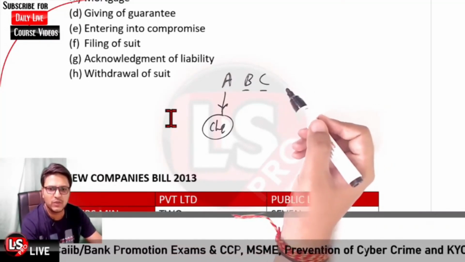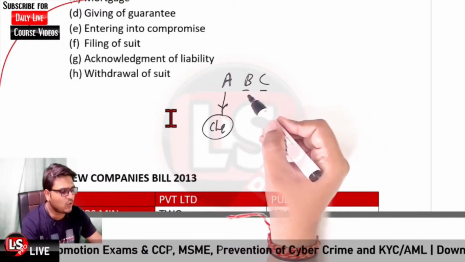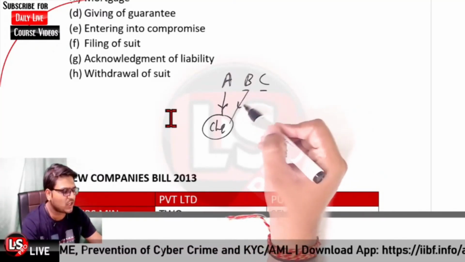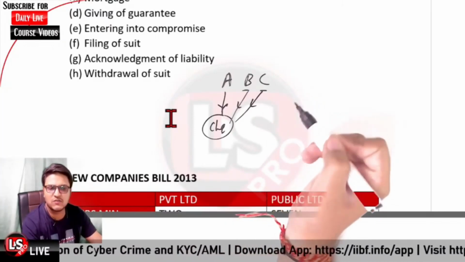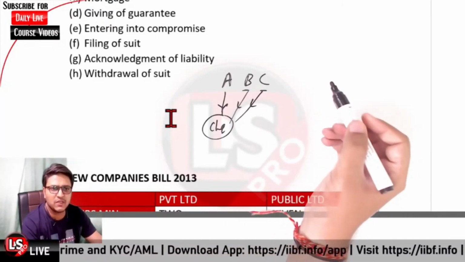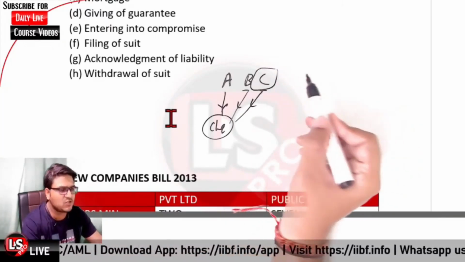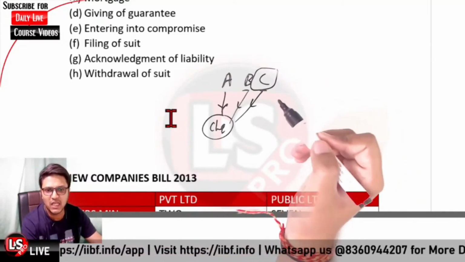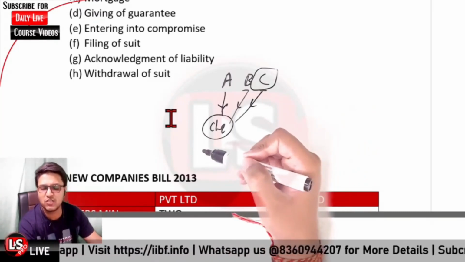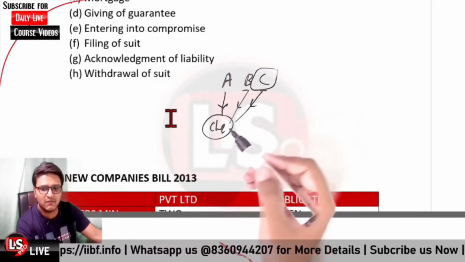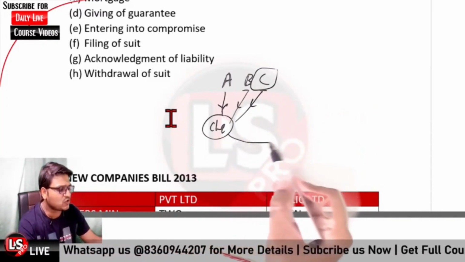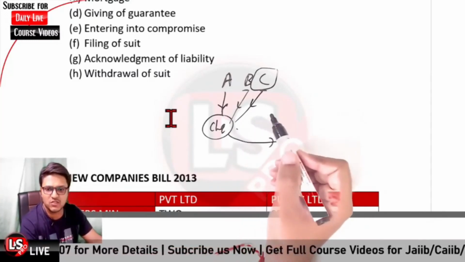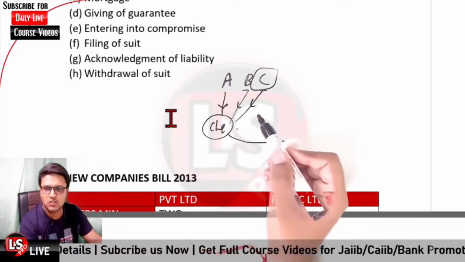So let me tell you, B or C can countermand the check. They can stop payment. They can give the instructions for the stop payment of the check. Even if C is a sleeping partner, not an active partner, not involved in the business activities, he can also give the instructions for stop payment of the check. Countermand means stop payment instructions.